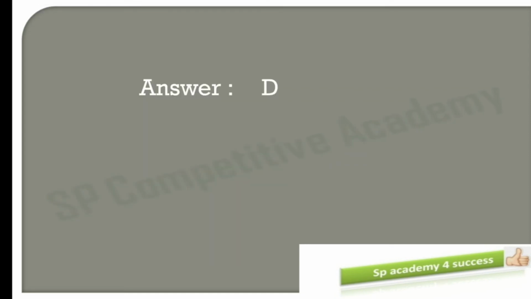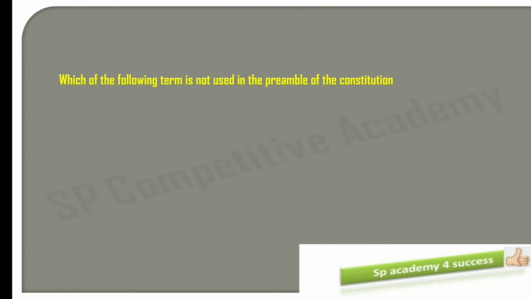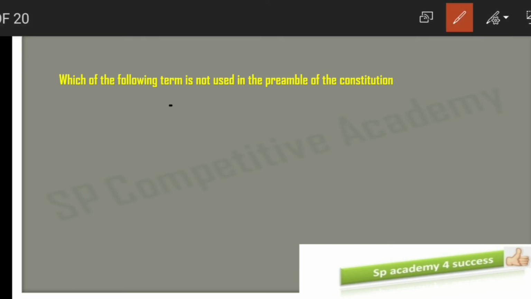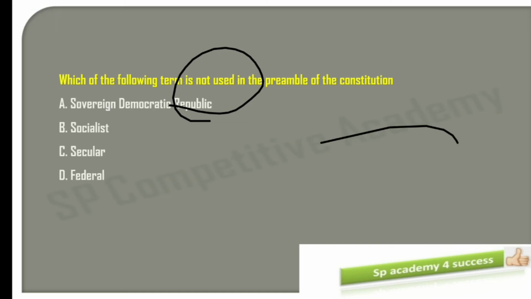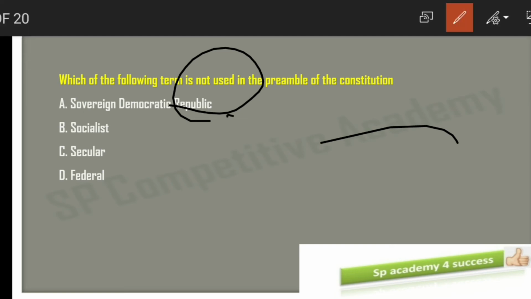Clear? Now, moving on to the next MCQ quickly. Which of the following term is not used in the preamble of the Constitution? Similar type of question, but here also I have given it as not used. So you have to identify which term is not used here. Okay. Now, see the options. Sovereign, democratic, republic, socialist, secular and federal. Sovereign, democratic, republic is the first option. Second option is socialist. Third option is secular. And fourth option is federal.